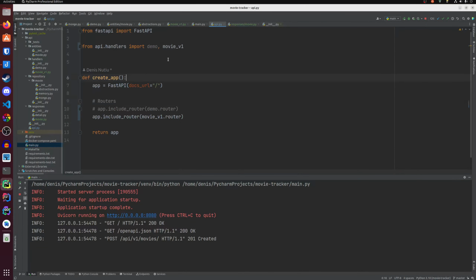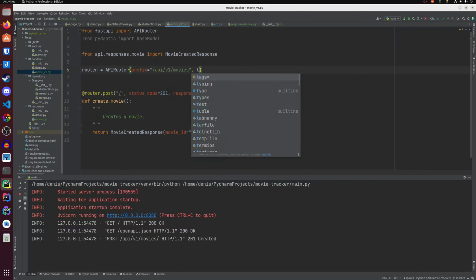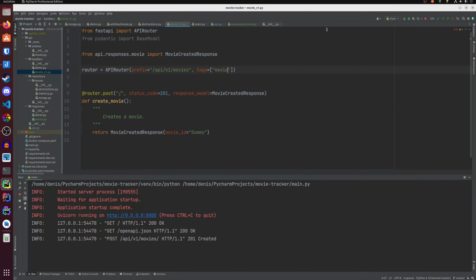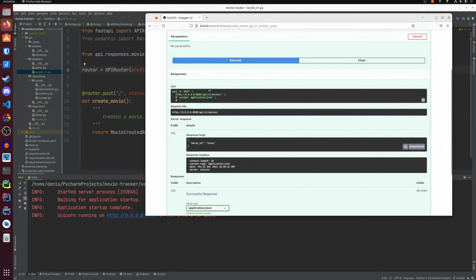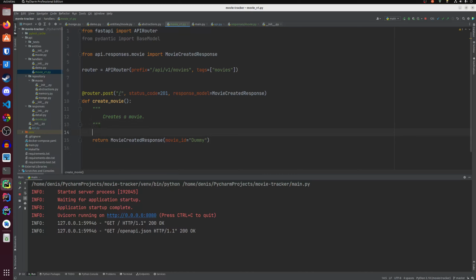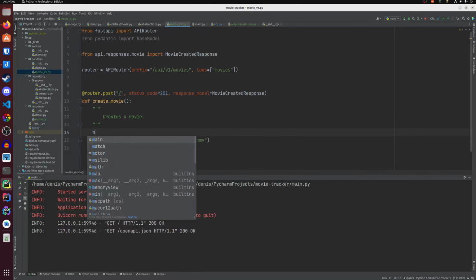Let's improve this by modifying movie v1 and adding tags movie here. So for movies, by adding tags, Swagger will replace this default string here with movies, and now we have a simpler API. Good. Before implementing create, let's see what do we need. So in order to create a movie, we need a movie repository.